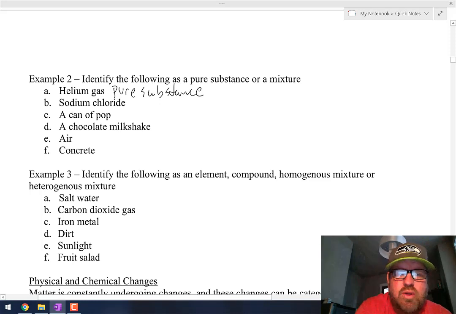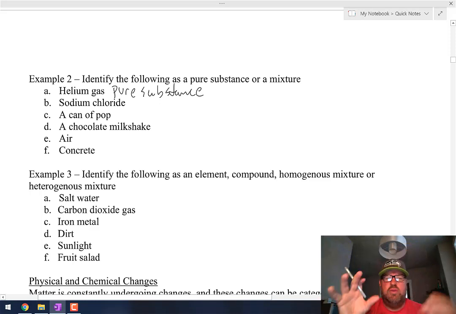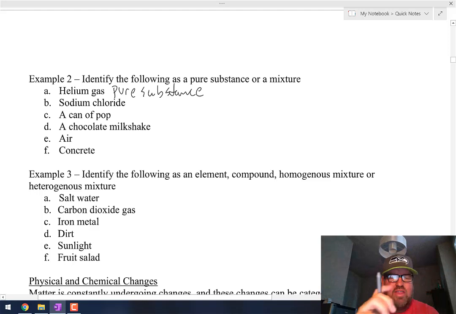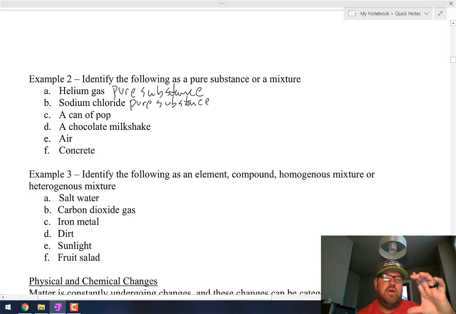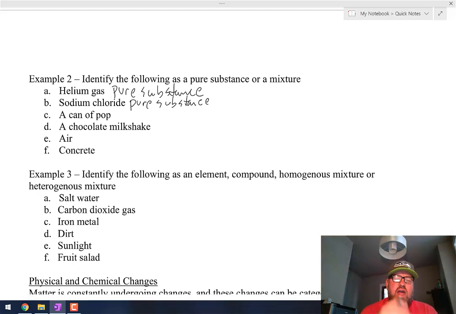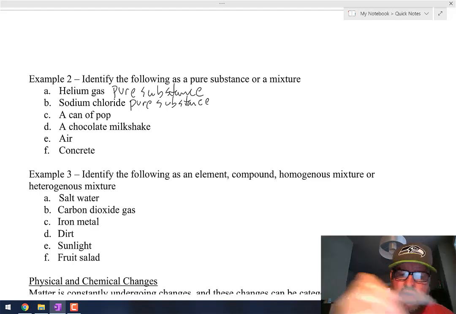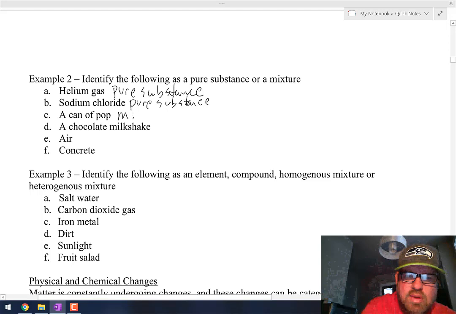Okay, sodium chloride is sodium and chlorine chemically bonded together, so therefore that is a compound, so therefore that is also a pure substance. Okay, a can of pop contains water and sugar and carbon dioxide, and it's all mixed together. And again, theoretically, it doesn't matter. It is a mixture of different things that are not chemically combined. So that is a mixture.